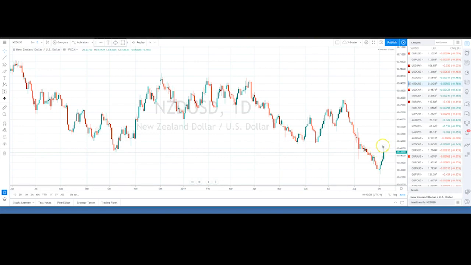But we are very much closer to the end than we are at the beginning of this big V-shaped move. So no surprise if we ran into resistance here and started to trade back towards the 64s as the week started.